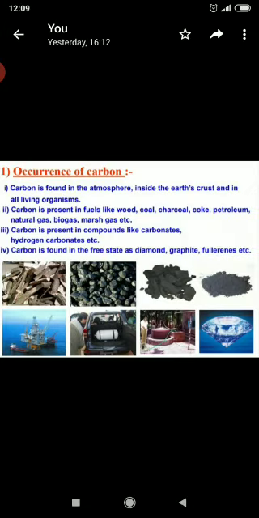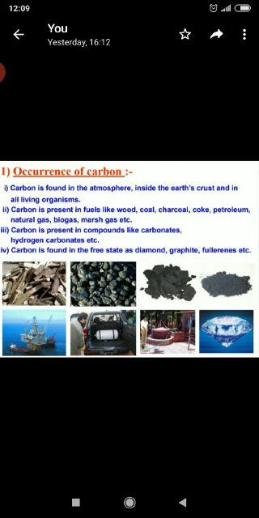So let's start with the properties of carbon. All living structures are carbon based. The earth crust has only 0.02% of carbon in the form of minerals like carbonates, hydrogen carbonates, coal and petroleum, and in the atmosphere as 0.03% of carbon dioxide gas.